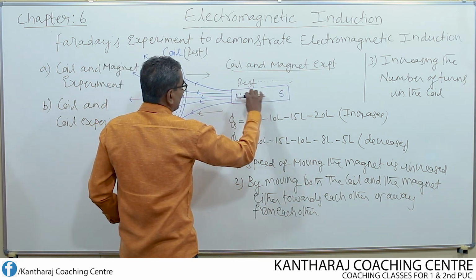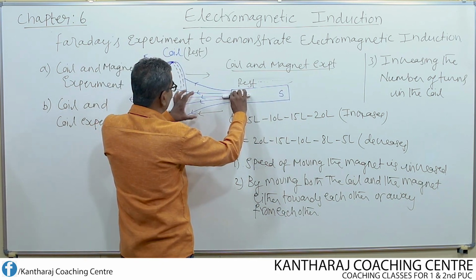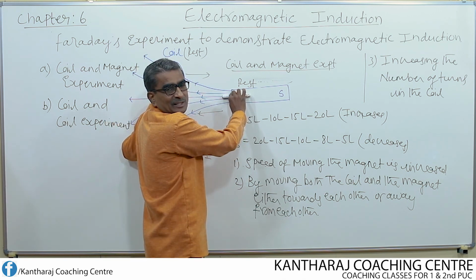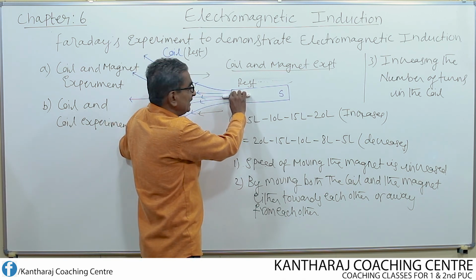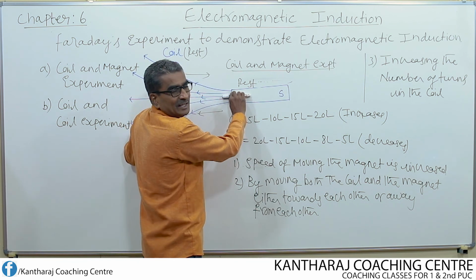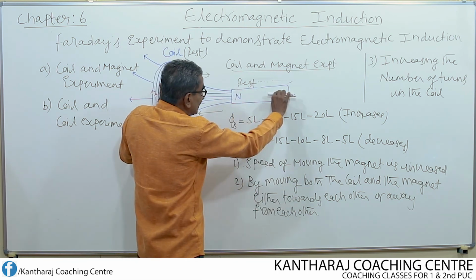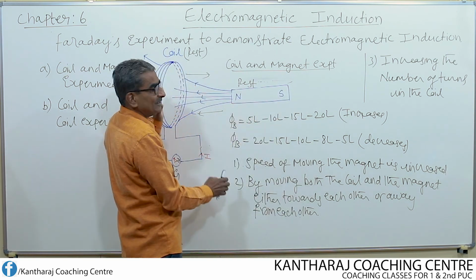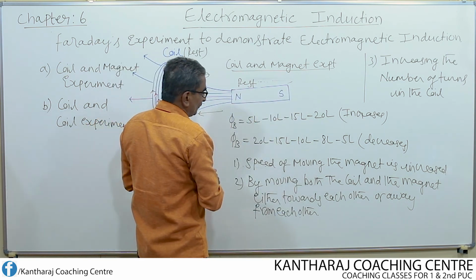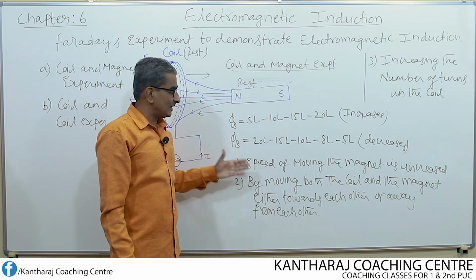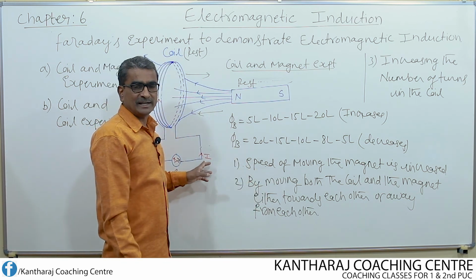Because while moving the magnet, if you suddenly stop moving the magnet, the number of lines of force linking with the coil remains fixed. It is not going to change. If 5 lines are there, only 5 lines will get linked. It's not going to change if you stop moving the magnet. So that is why there should be a relative motion between the coil and the magnet for the change of flux to occur. Only if change of flux takes place, then an EMF is induced.